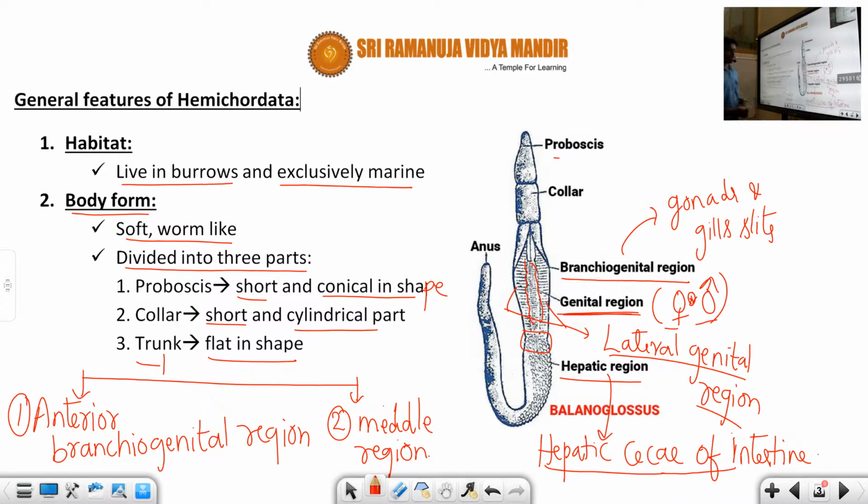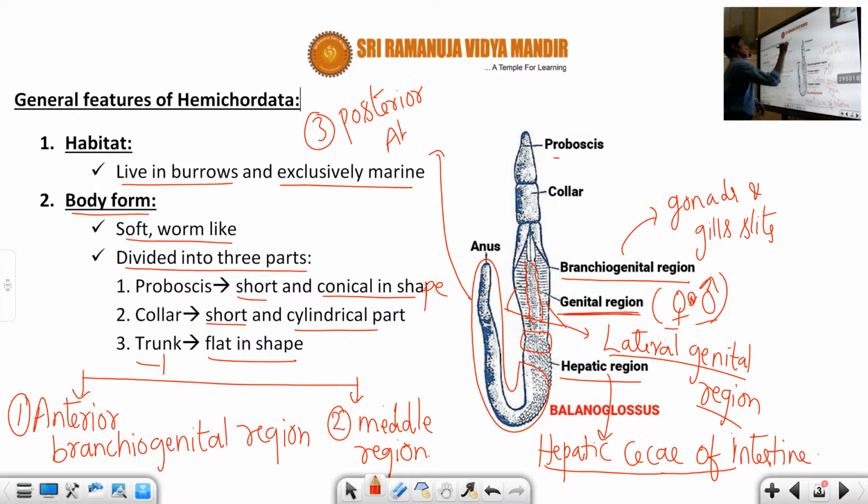And another one, students, is the remaining part, that means this part and this part. That part we call the posterior abdominal region. This is the third part.